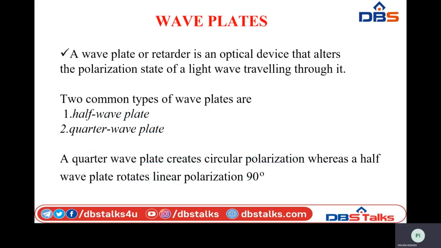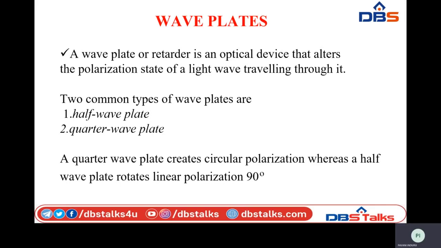Next we have wave plates. These are nothing but retarders. Wave plates are retarders which are helpful for altering the polarization. That means these are going to change linearly polarized light into either circularly polarized light or elliptically polarized light. Similarly, these are able to add some phase difference to the incident polarized light. Based on how this is done, we have two different types of wave plates: the half wave plate and the quarter wave plate.